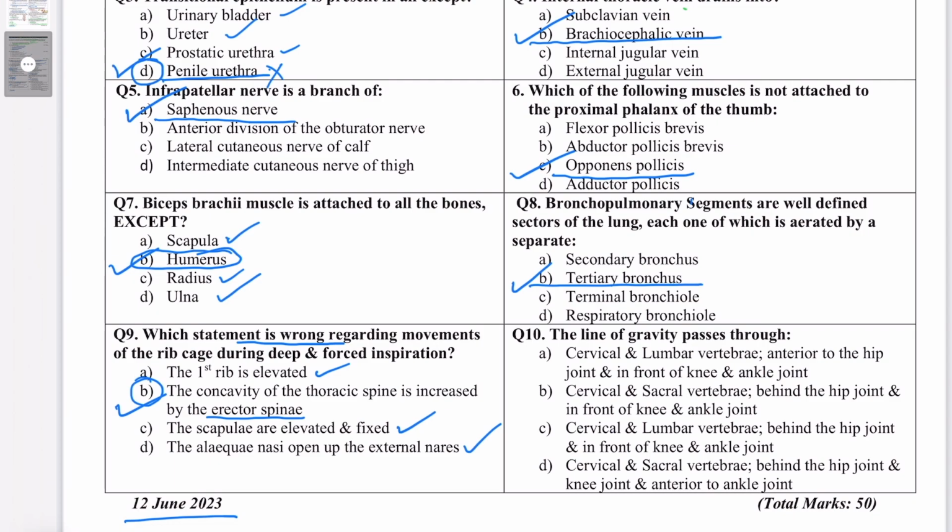Lastly, the last MCQ, question number 10. The line of gravity passes through: cervical and lumbar vertebrae, anterior to the hip joint and in front of the knee and ankle joint; cervical and sacral vertebrae, behind the hip joint and in front of the knee and ankle joint; cervical and lumbar vertebrae, behind the hip joint and in front of the knee and ankle joint; cervical and sacral vertebrae, behind the hip joint and knee joint and anterior to the ankle joint.